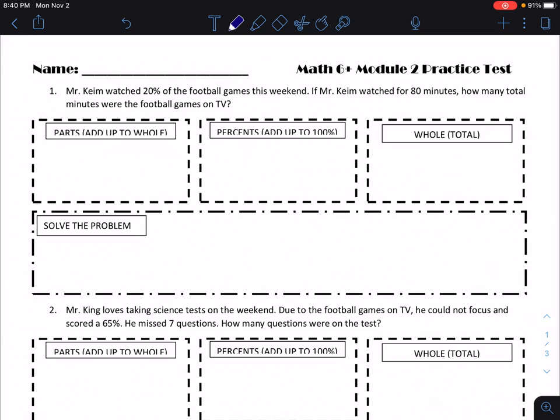Hey everyone, today we are going to be working on the Module 2 practice test. So I'm going to go through the solutions for this practice test for your test on Thursday.